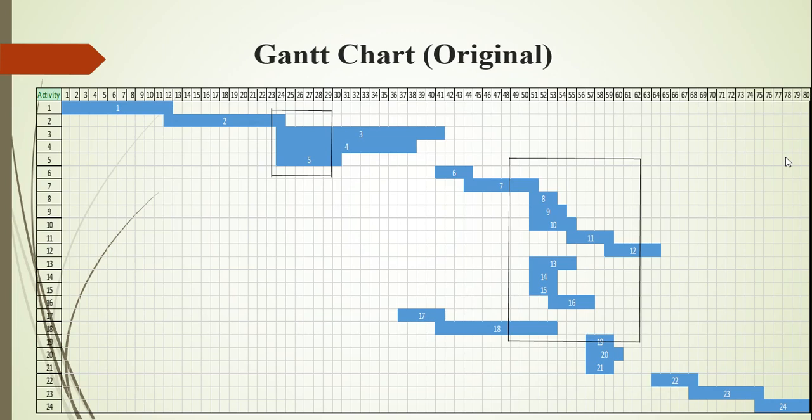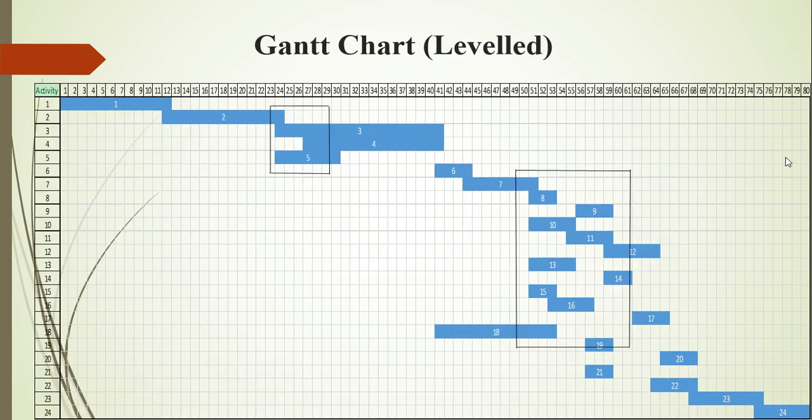Here you can see, for example, day number 24, where activities 3, 4, 5 are combinedly being done, and that requires more workers on that particular day, so hiring and firing cost obviously increases. But we can change the activities because 4 and 5 have some slack, so there is a possibility to shift the days so that the number of laborers hired can be reduced. Similarly, we can see in other areas, between day 50 to 60, a similar thing happens. A cluster of work is being done on the particular day, so it needs more laborers.